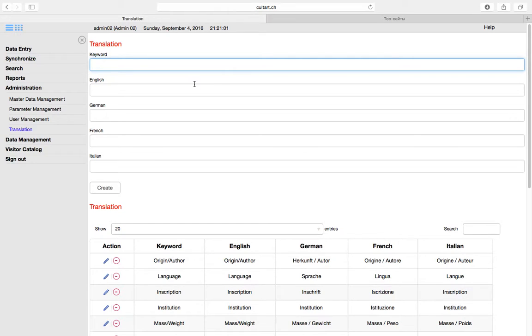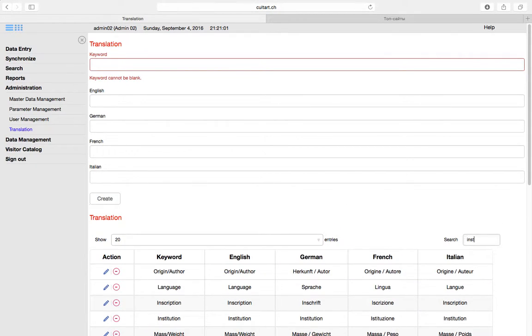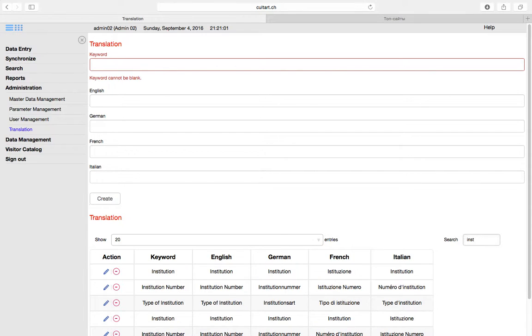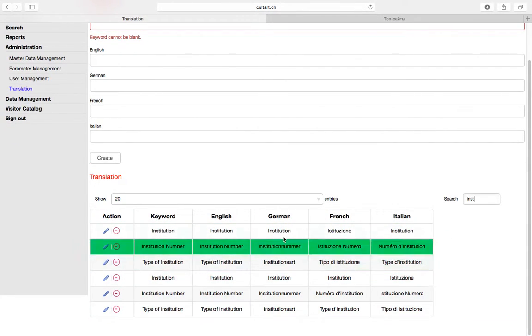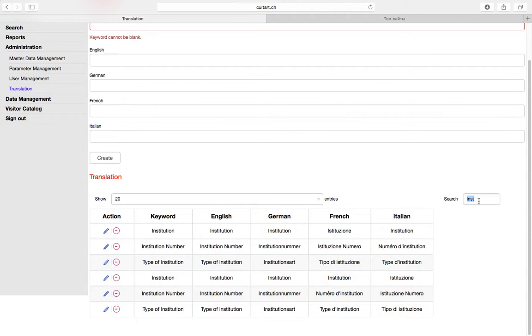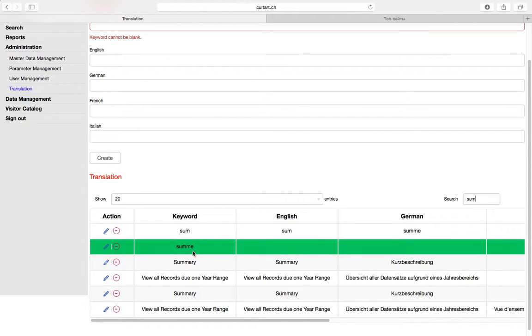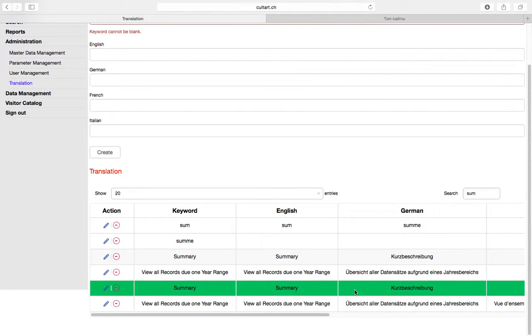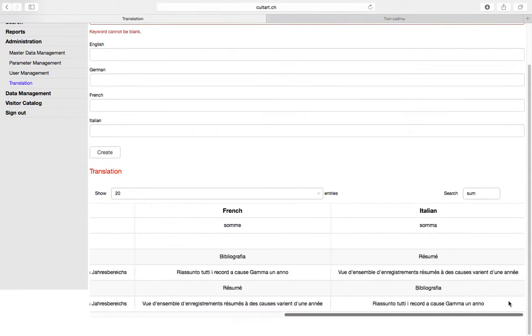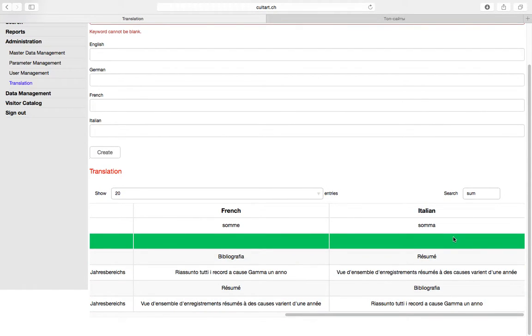In order to locate the desired word, for example, institution, you simply type here "inst", click enter, and it gives you every word which contains "inst". In our case, it's "Sum". So here is "Sum". As I understand, you have created it yourself. No reason to do so. You have to create a new word in a case that this word is not included into the translation table. In our case, it's already included and translated into all languages.